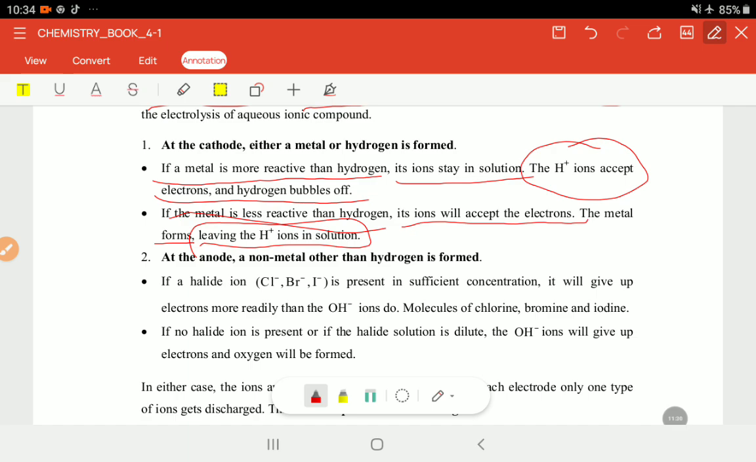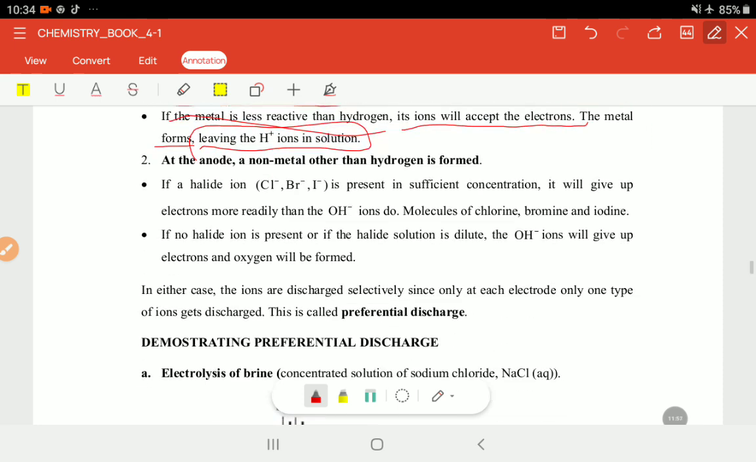Okay, if it is less reactive than the hydrogen, obviously the metal will be formed at the cathode because this will receive the electrons, right? So yes, on that side, the cathode, okay.